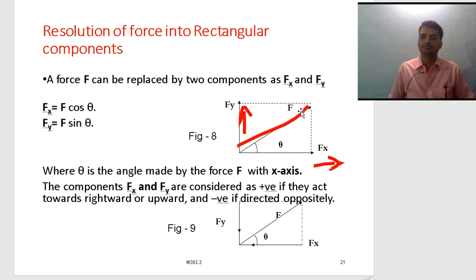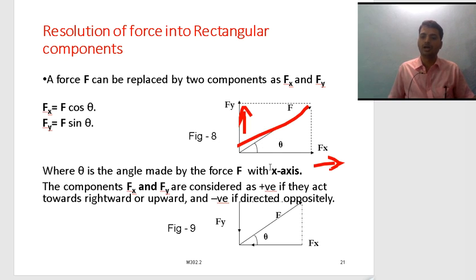At an angle, we are unable to directly find the forces. So with the help of cos and sin theta, if I want to know F of x using the theta value, we use F cos theta. Similarly, if I want to know F of y, we use F sin theta.